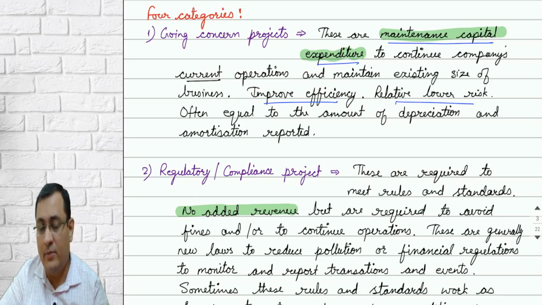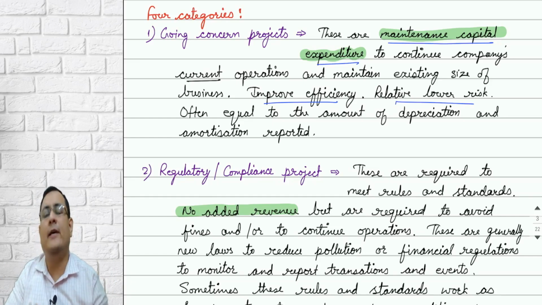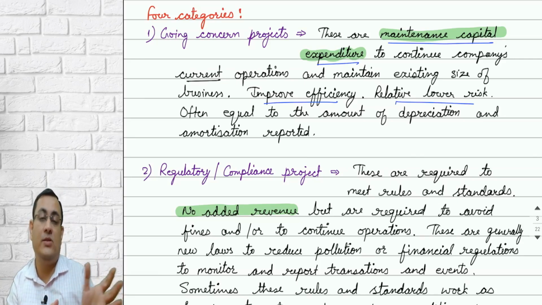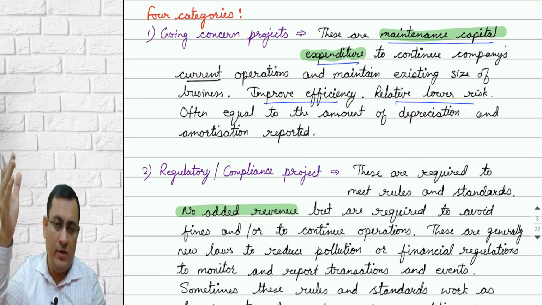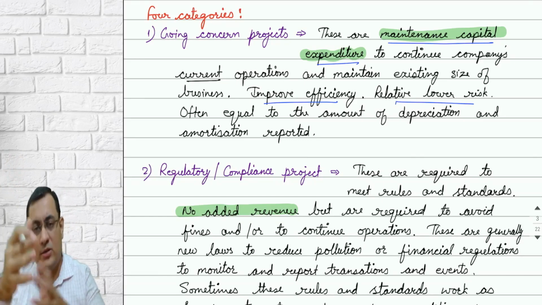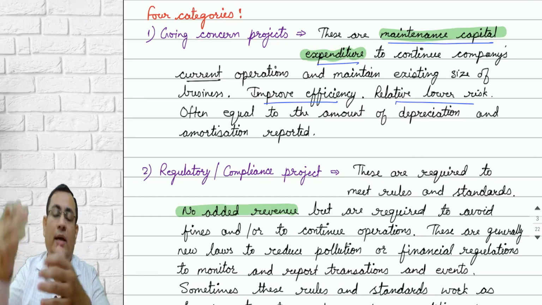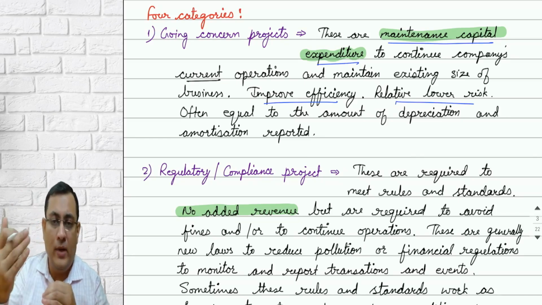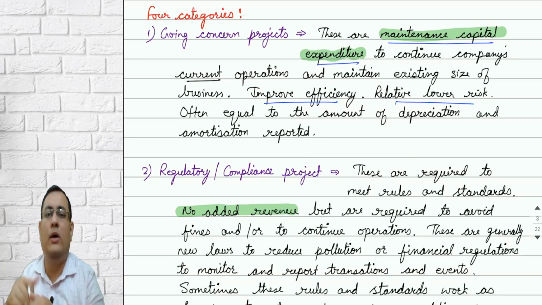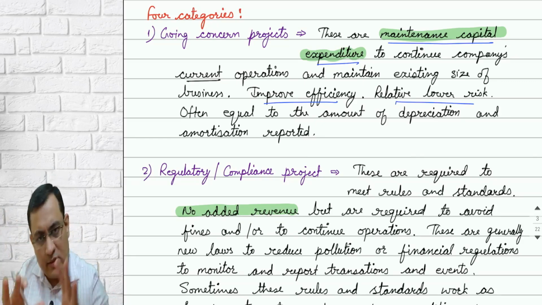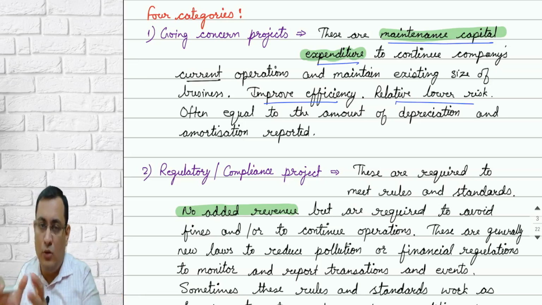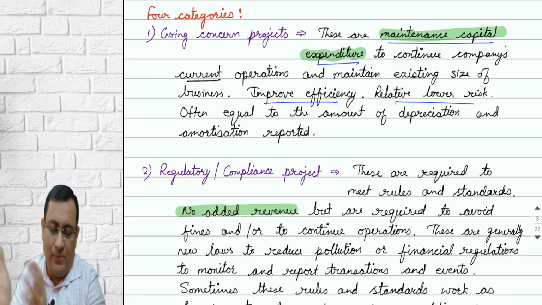And it is generally assumed that whatever is your depreciation, because depreciation is the systematic allocation of the cost of the original equipment. And why are you systematically allocating it? Because that asset is deteriorating by that value. So to maintain the efficiency, you have to invest an equal amount. So it is generally assumed that your depreciation and amortization cost is equal to your maintenance capital investment.